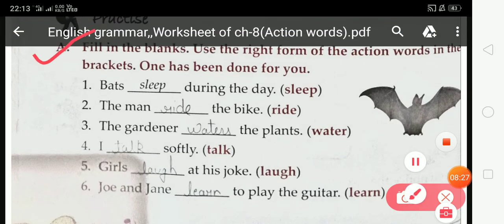Fill in the blanks. Use the right form of the action word in the brackets. One has been done for you. Bats dash during the day. So student, here it is bats. There it is talking about more than one bat.